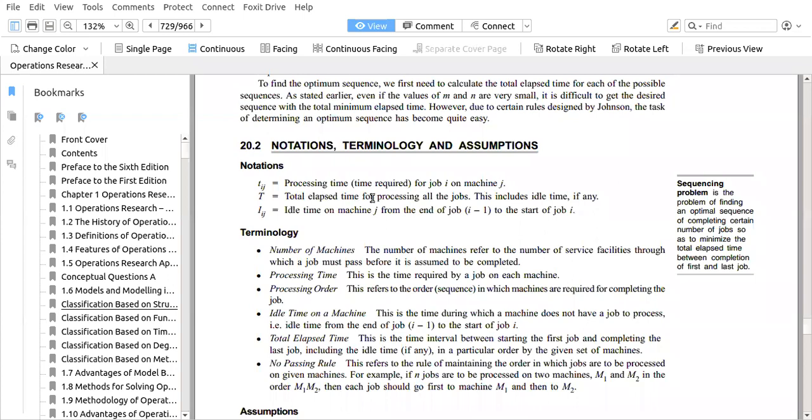Total elapsed time is T, capital T. That is the time for processing all jobs. This includes idle time, if any.